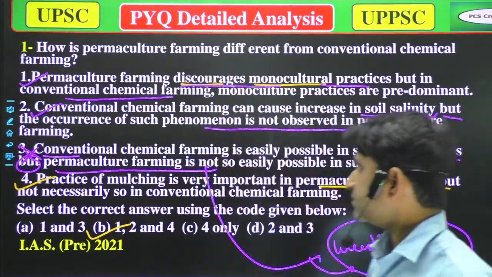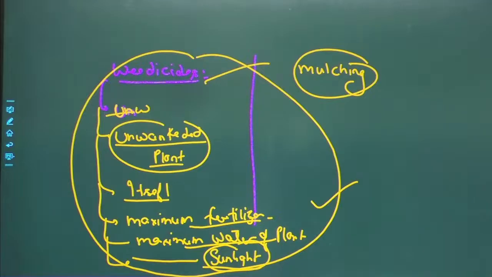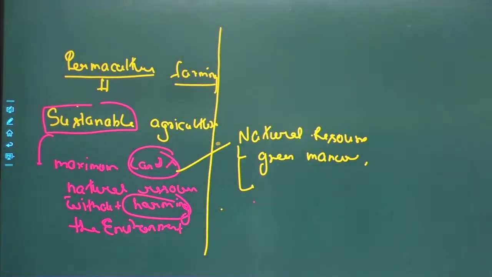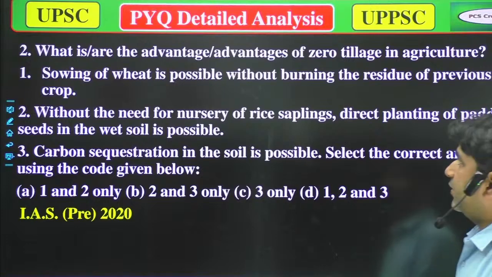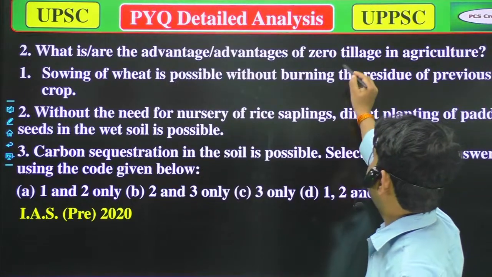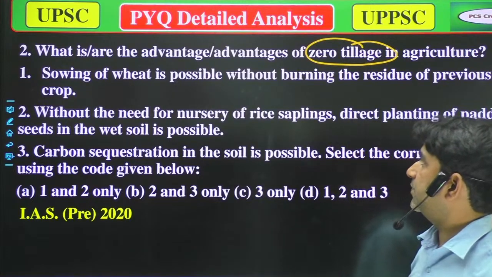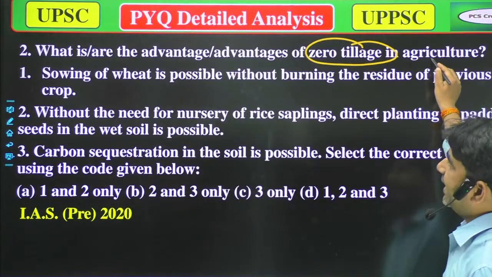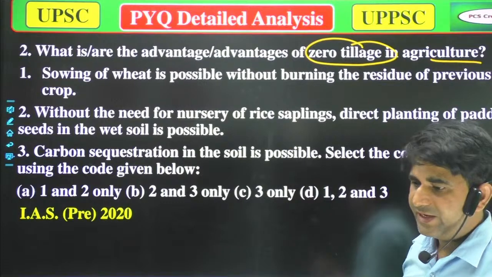Well, now we'll move to the next question. Okay, the second question is, what is the advantage or advantages of zero tillage in agriculture?